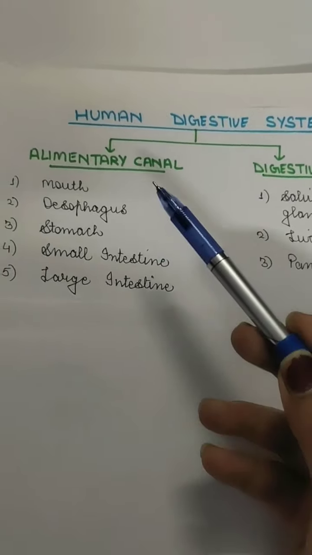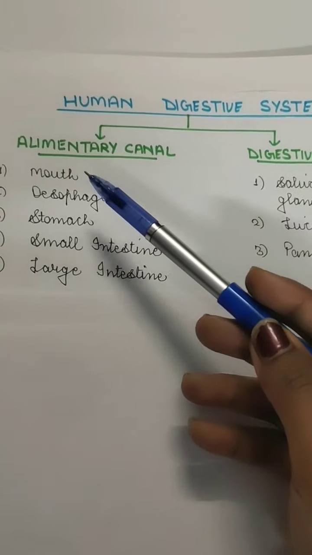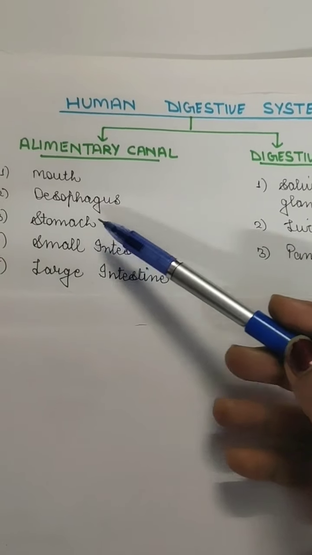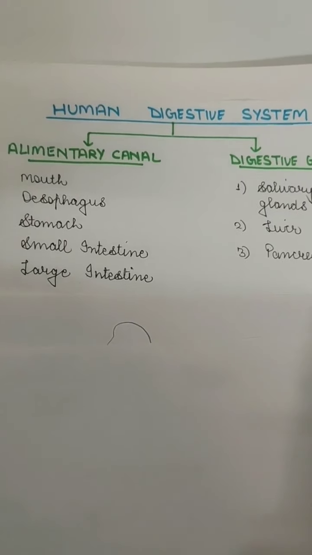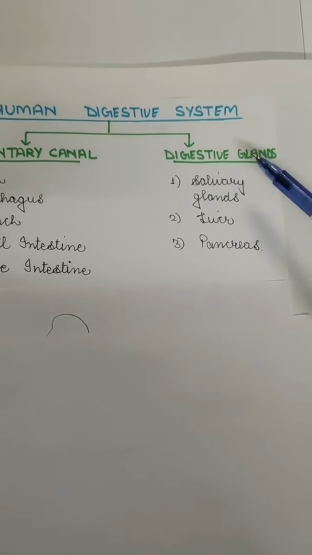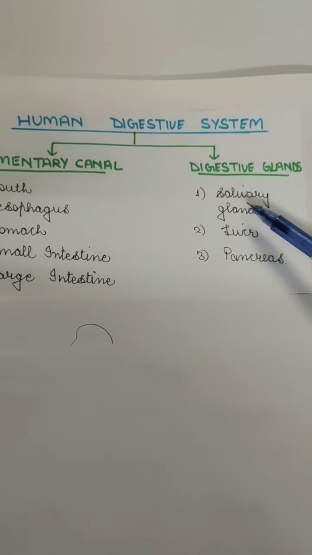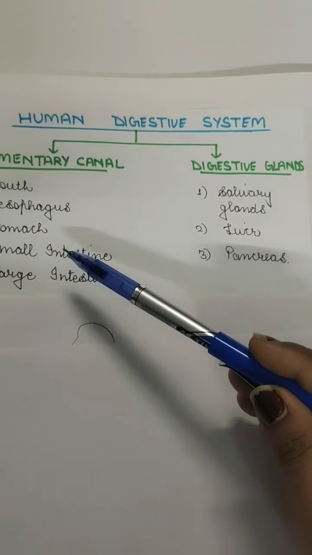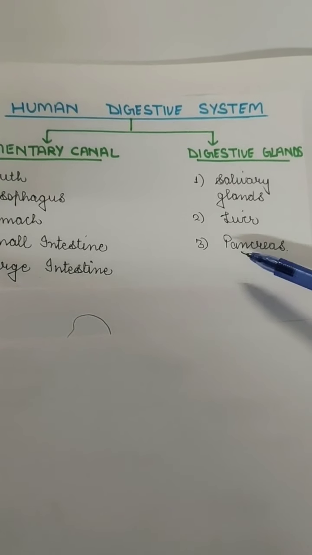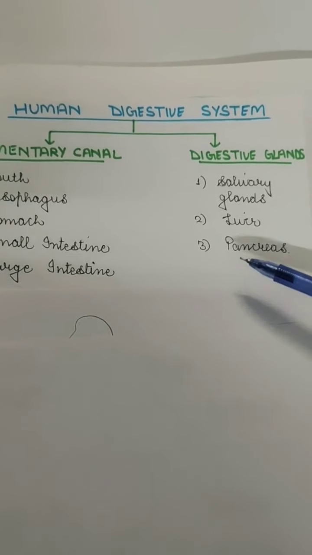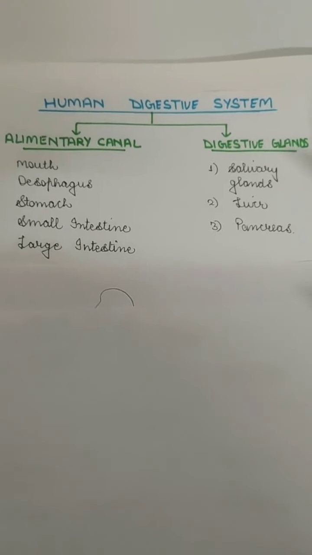These are the organs which form the alimentary canal. That means they are mouth, esophagus, stomach, small intestine, large intestine, and then there are a few more, called rectum and anus. In the case of the digestive glands, which are also responsible for the digestion of food, they don't take part directly like the organs of the alimentary canal. The liver and pancreas are organs that do not take part directly in digestion, but they secrete many important digestive juices which are very helpful in digestion.